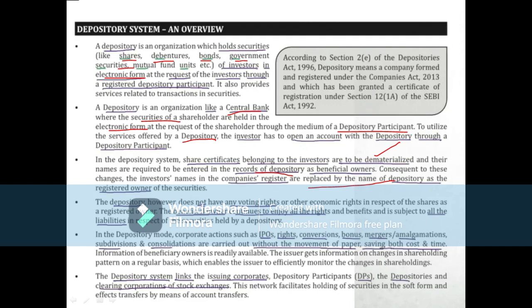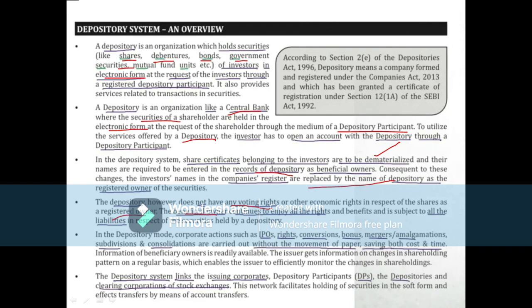Okay, likewise the depository, however, does not have any voting rights. Okay, this is important. Why? Because it is just a registered owner but not beneficial owner. Beneficial owner will be the investor, so the voting rights will be for the beneficial owner or the investor, but not for the depository or else registered owner.